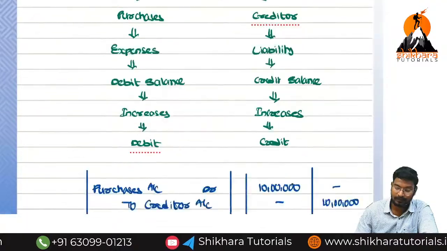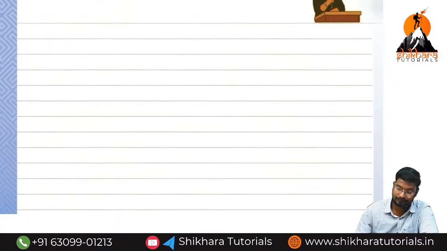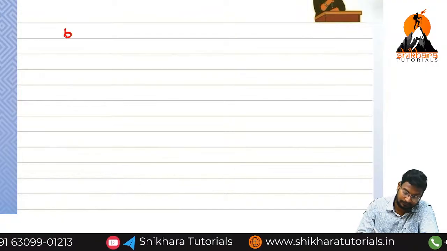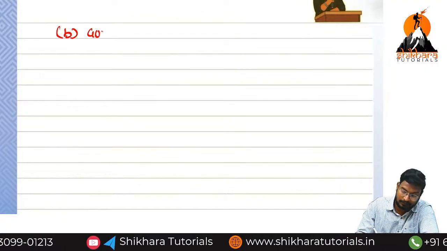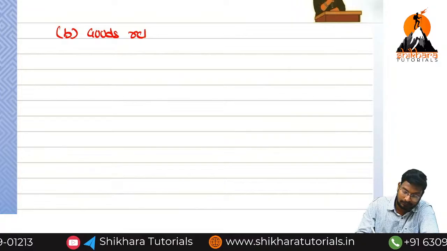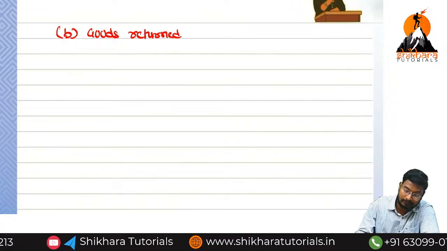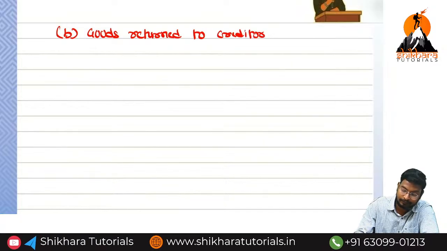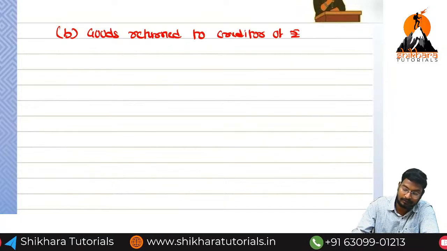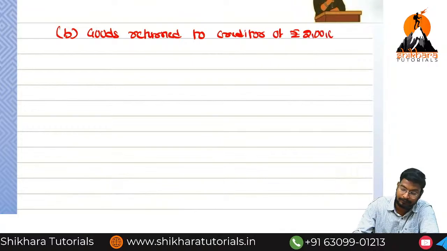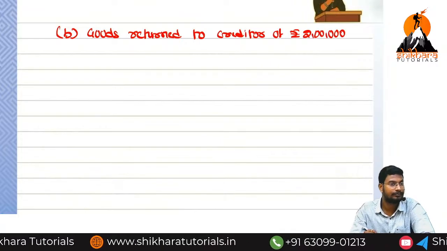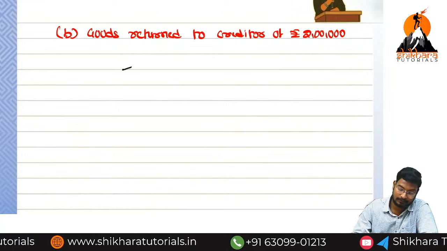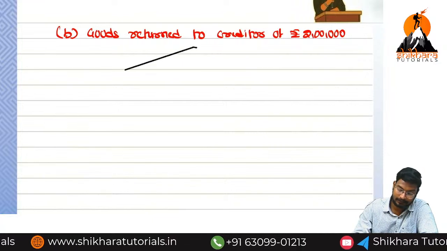So next one. What is the next transaction? Purchase returns. Goods returned to creditor of how much sum? 2 lakhs. What are the two accounts? Purchase returns and creditor.